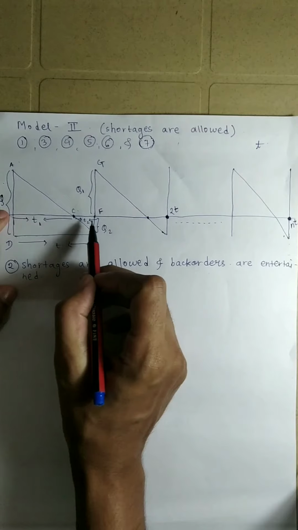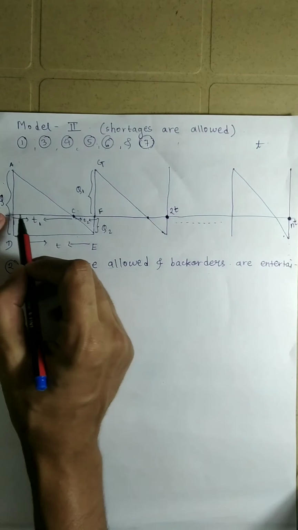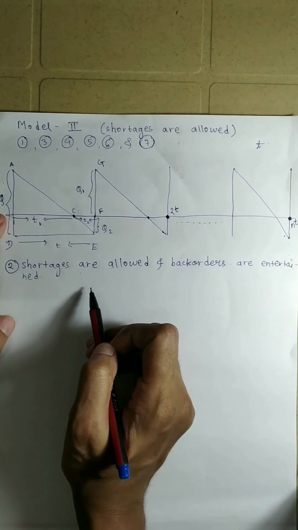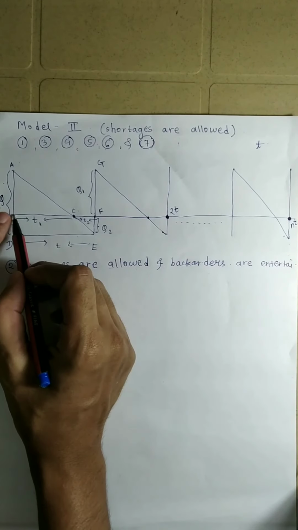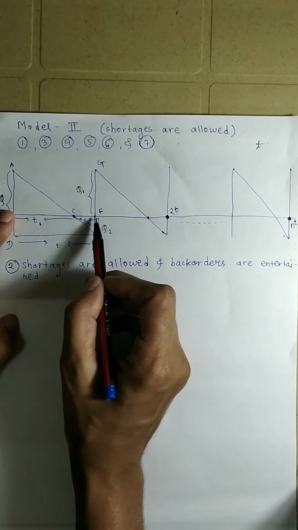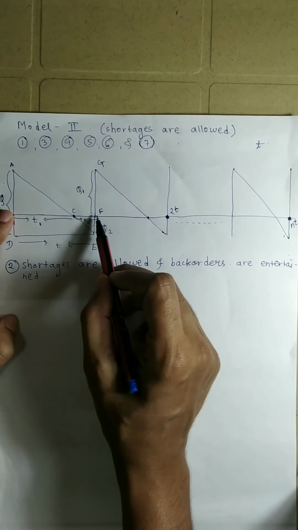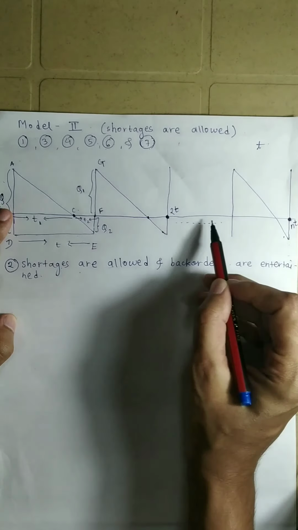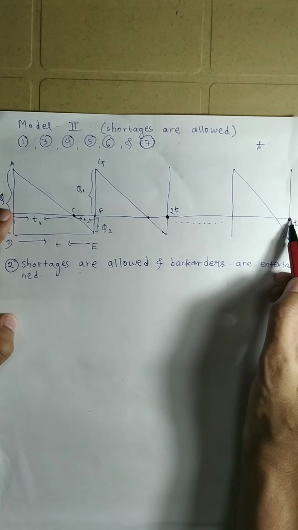Now let us understand how it is divided into T1 and T2. In this case, from here to here it is time T. From here to here it is time 2T, 3T, 4T, and that is NT.